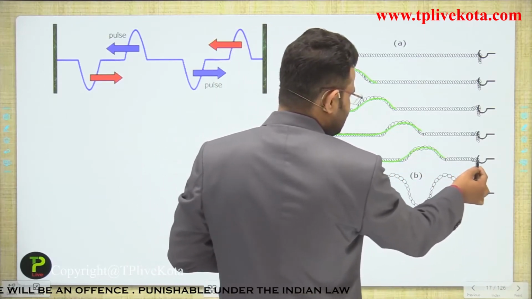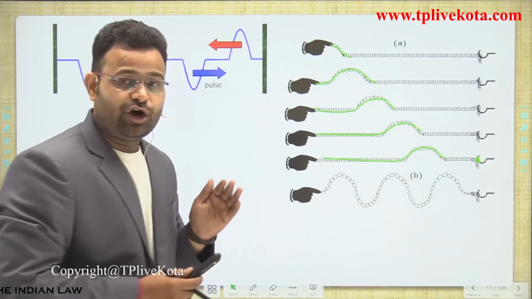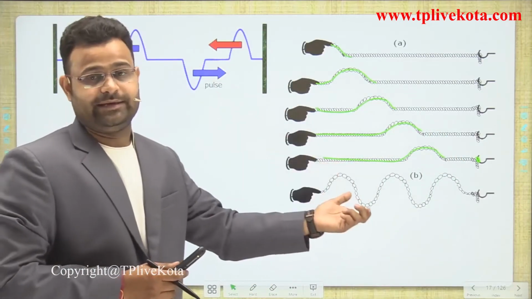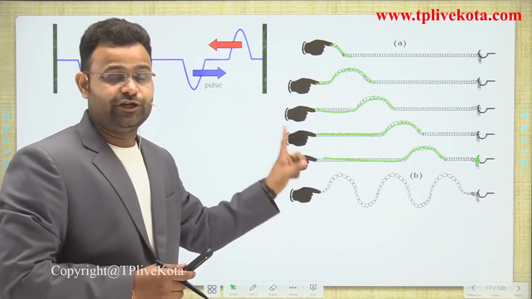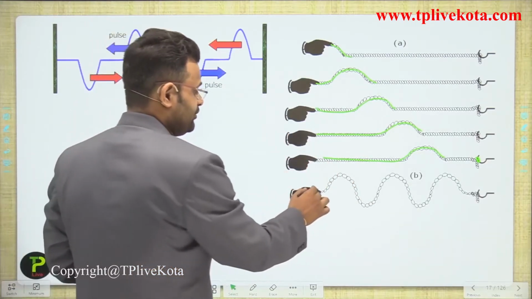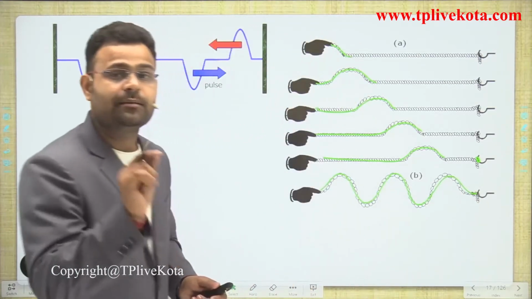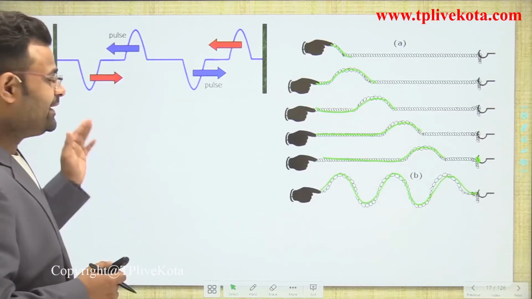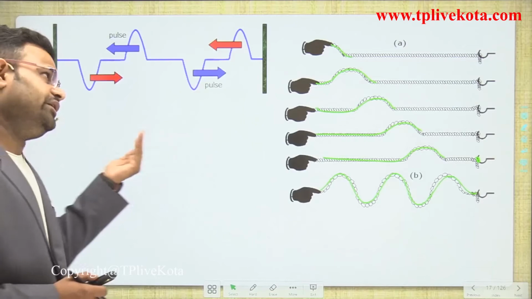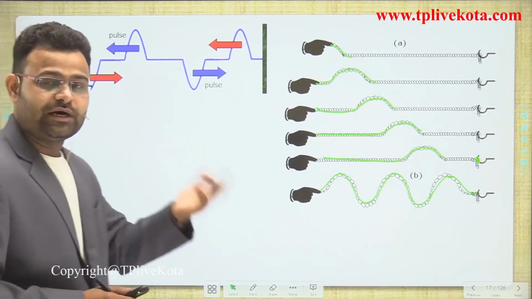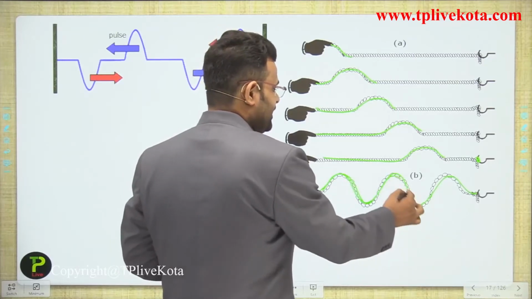After reaching that point, it will come back, but it is not stopping the movement to the right hand side. It is coming to the left hand side, but the right hand side continues, guys. So that type of wave will be formed, and that is called a pulse, guys. That is called a pulse. Okay, what is happening in that? One wave is moving to the right hand side and one wave will be moving to the left hand side, and when both reach the same point, that type of shape will be formed, guys.